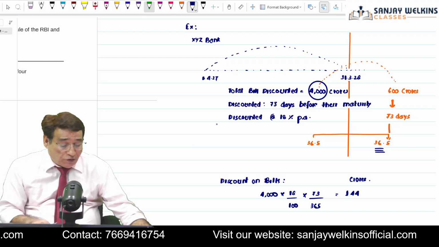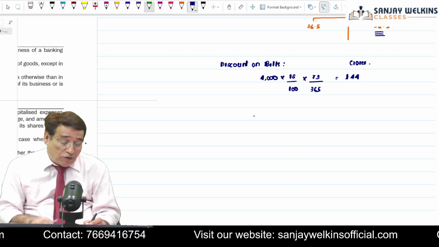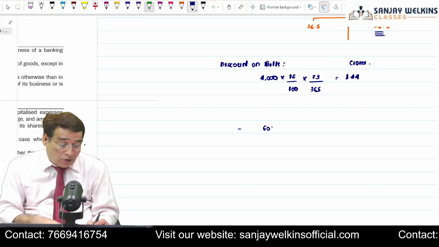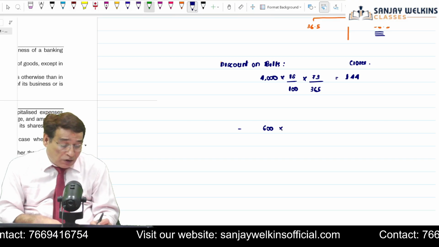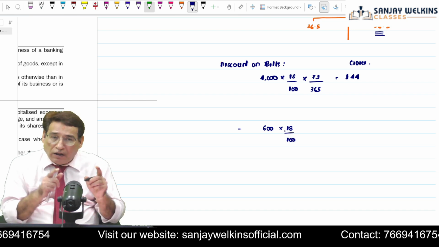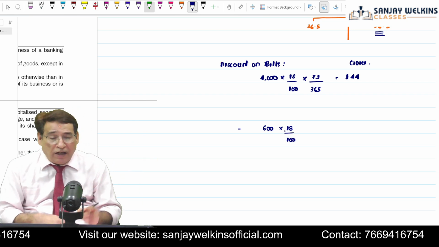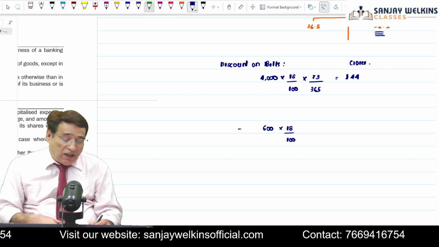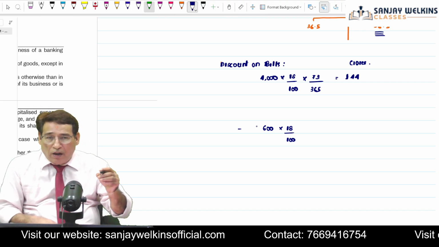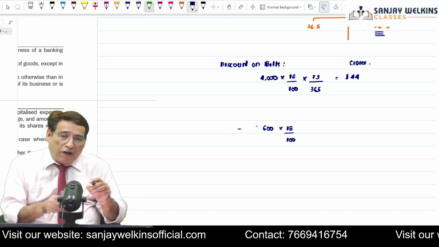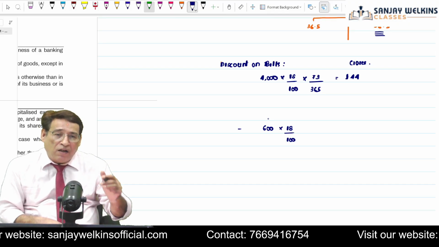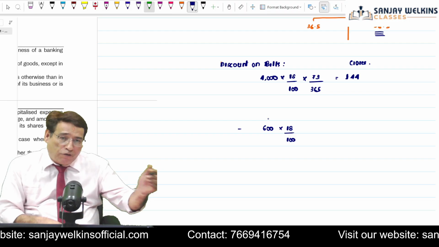Now I will have to compute, on 600 crore worth of bill, discount income at the rate of 18% for the period which is falling in the next year. Because these 600 crore worth of bills are going to mature only after the current year ends, and 36.5 days will fall in the next year.